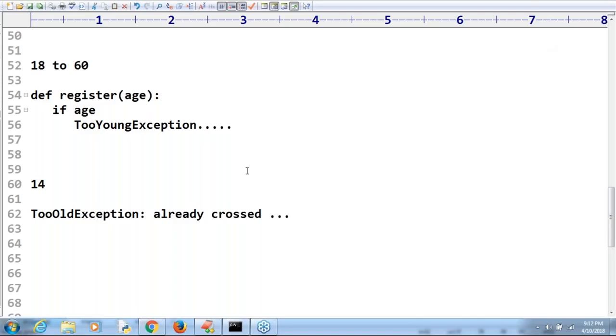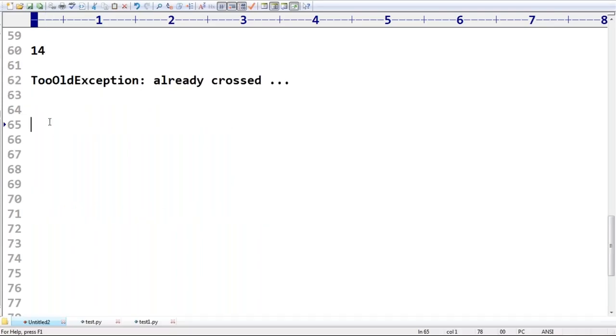Every exception in Python is nothing but a class only. That's how you are able to define it. That part I am going to discuss. Okay, clear? So in Python, how many types of exceptions are there? Two types. What is the first one? Inbuilt exceptions. The second one is programmer defined exceptions.